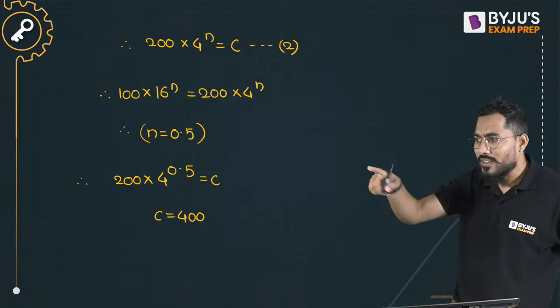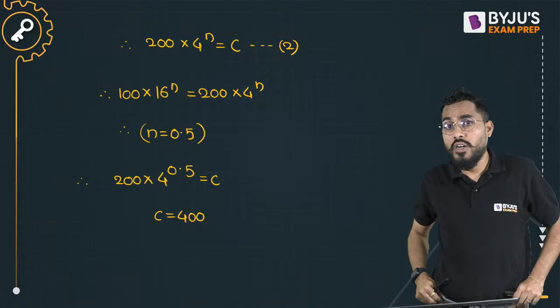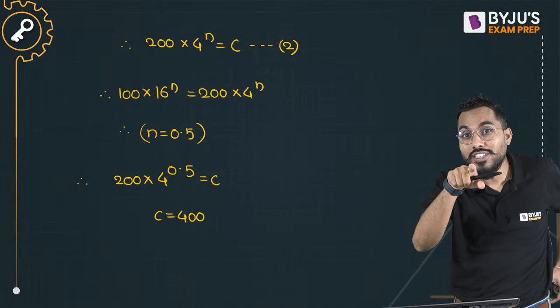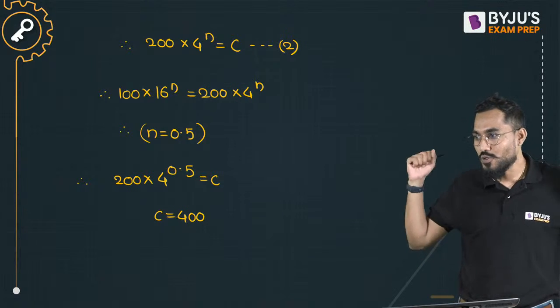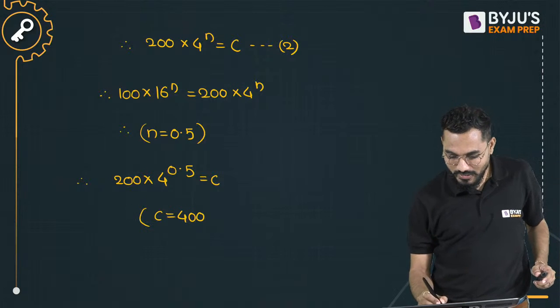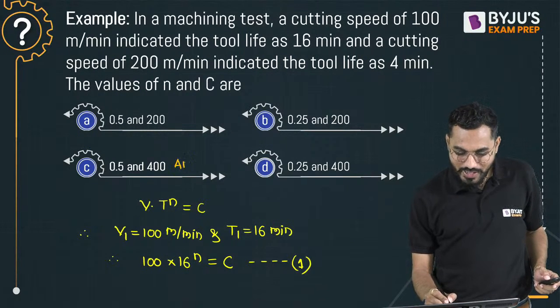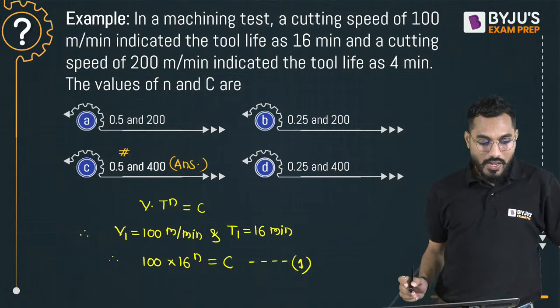Can anybody tell me what is the unit of 400? Is it a numerical constant, or is there any unit? Meter per minute, because it is a cutting velocity for a 1 minute tool life. Yes, superb. So my answer is N is equal to 0.5 and C is equal to 400.